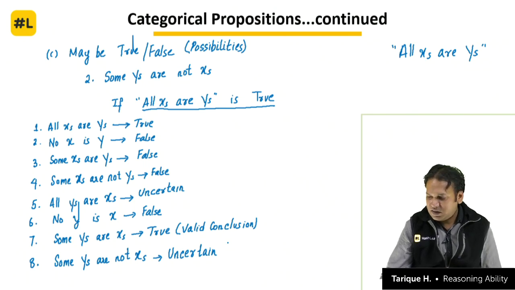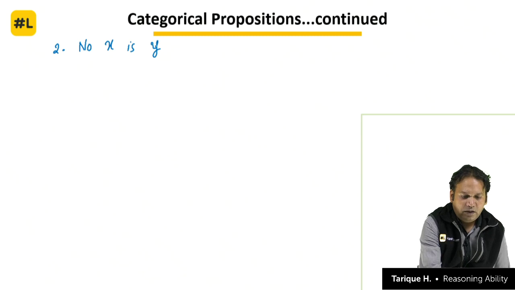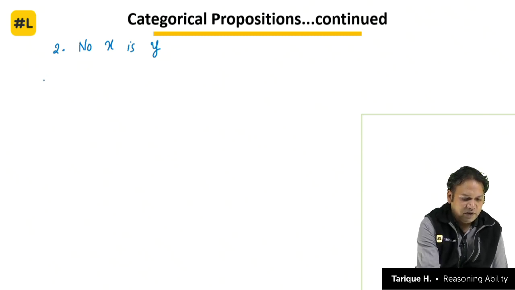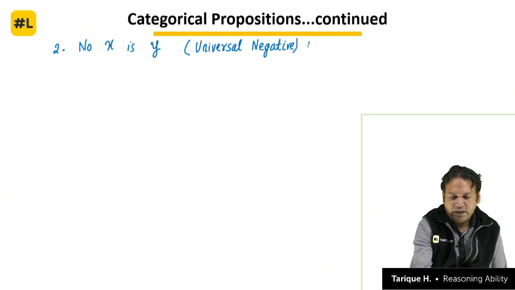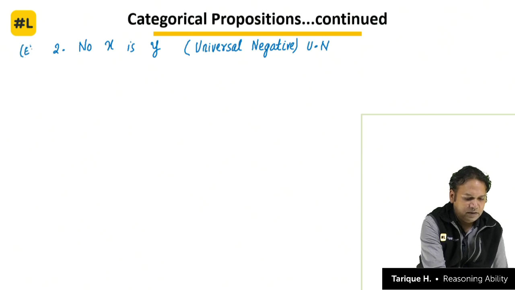Next statement is a very simple one, so it will be a quick one. Let's do this. So the second categorical proposition is no x is y. No x is y is a very basic statement. What is the meaning of this statement? First of all, this statement is what we call as universal negative. Note it, universal negative, or UN. In some books it is given as E.